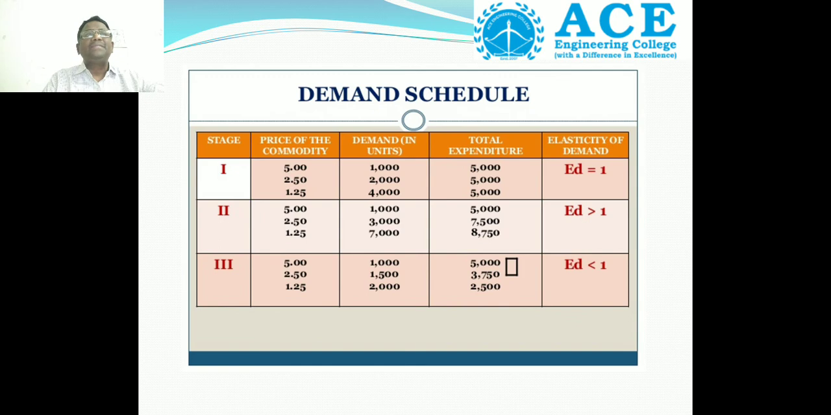Next, from the above table, we are drawing the graphical representation. What is the OX axis and what is the OY axis? The OX axis is the total expenditure, and the OY axis is the price of the product. Then we draw the 3 types: elasticity of demand equal to 1, greater than 1, and less than 1. The combination is the total expenditure method.